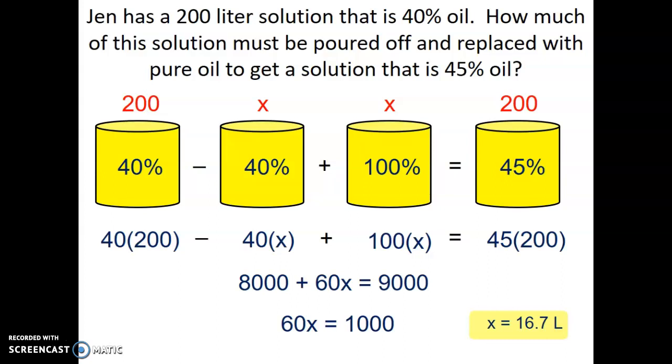All right, so again, I can't stress enough the importance of drawing the pictures. Again, please try the practice for the solution mixture problems, and we'll see you soon.